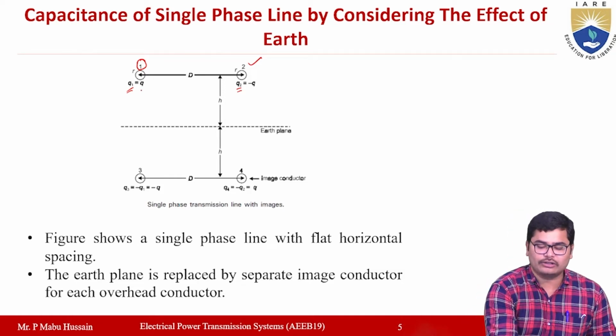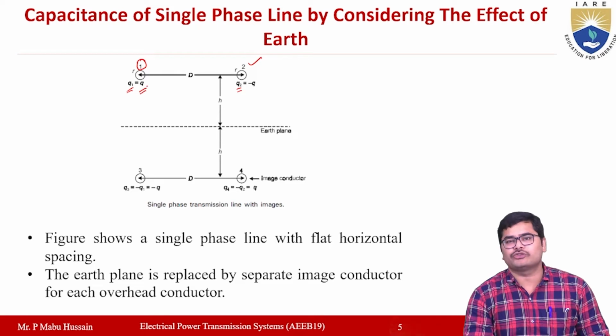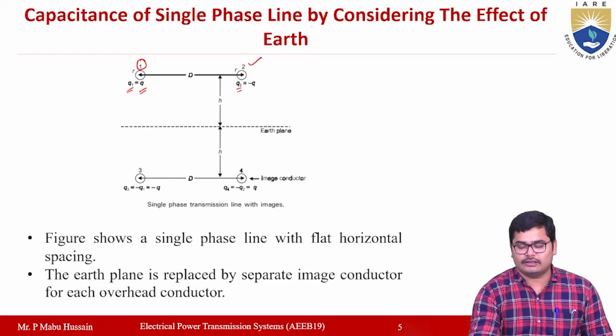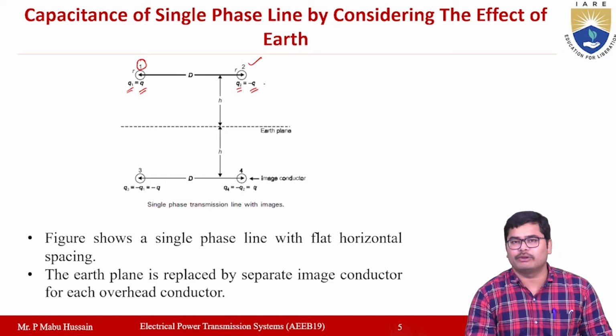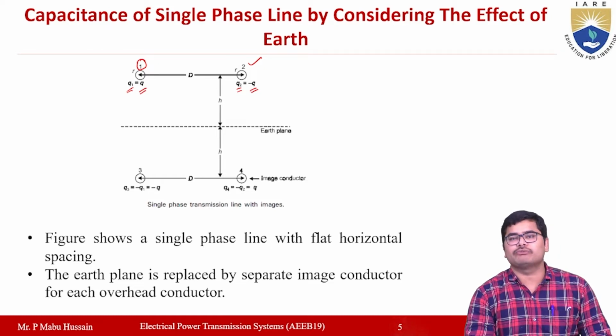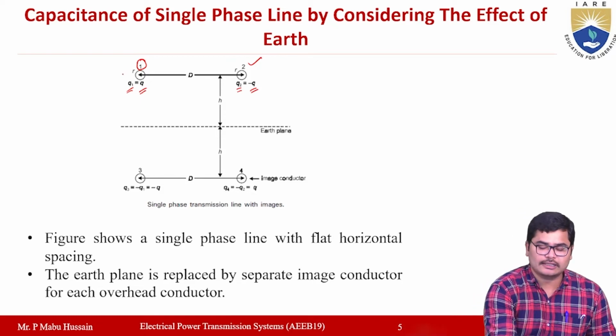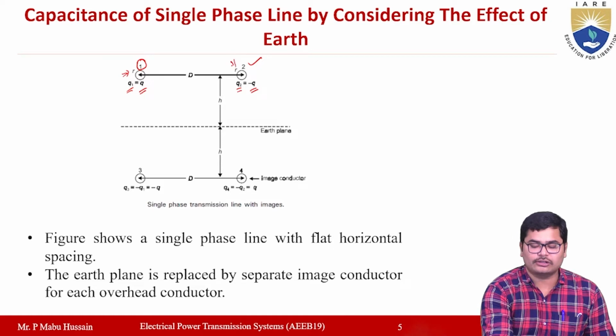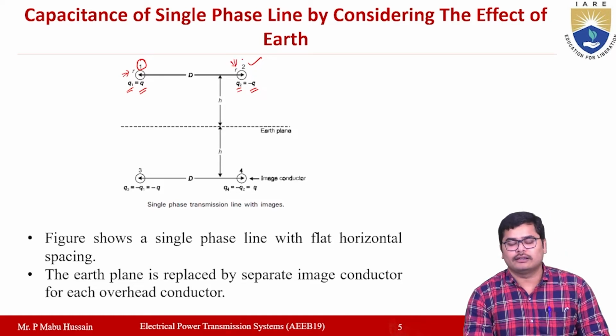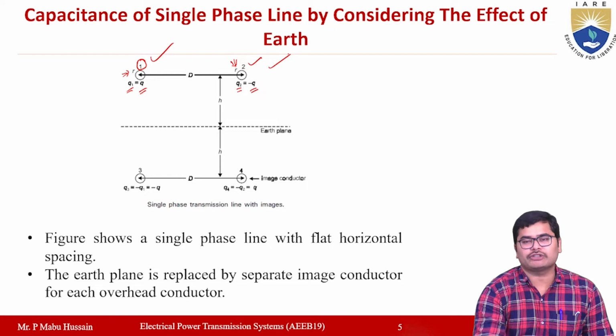Okay, conductor 1 will have a positive charge plus q, and conductor 2 will have the same amount of charge but with a negative sign, minus q. Here we are also assuming that the radius of each conductor is small. For the second conductor also, the radius will be small, right? So these two are the actual conductors.